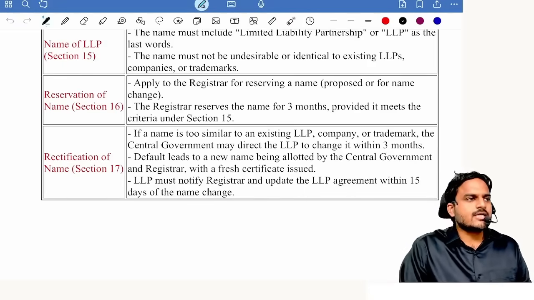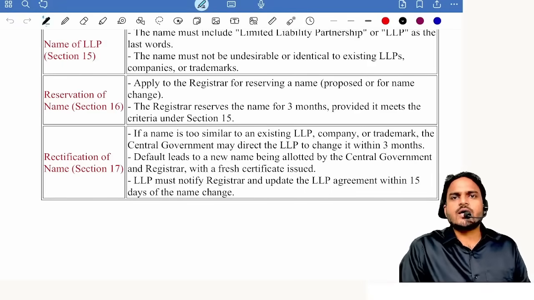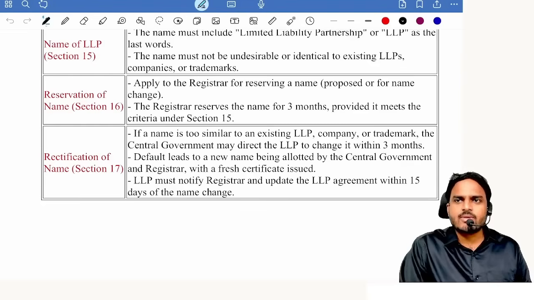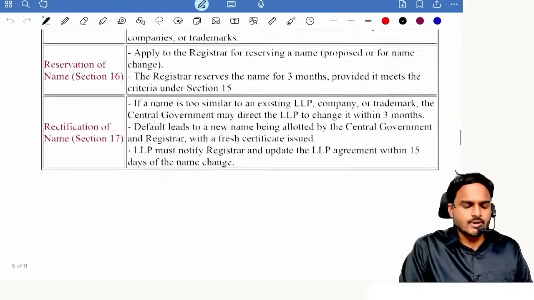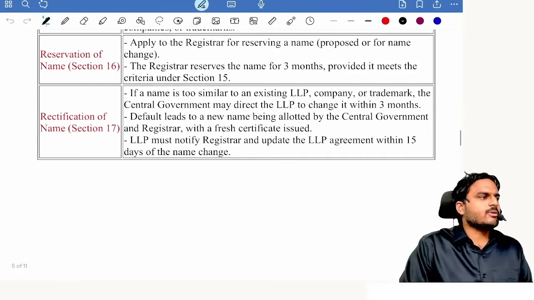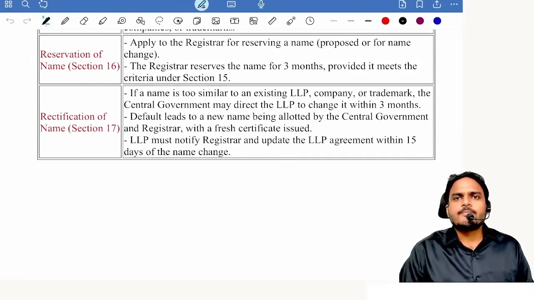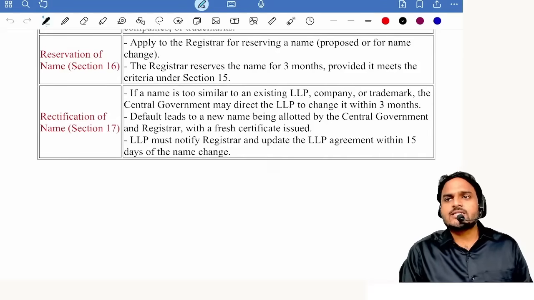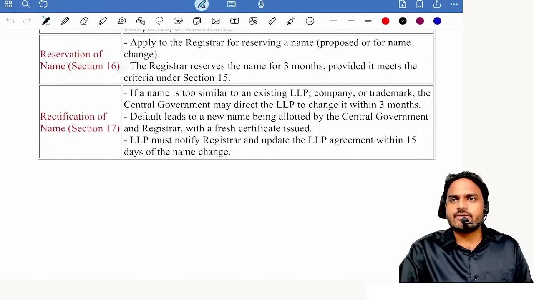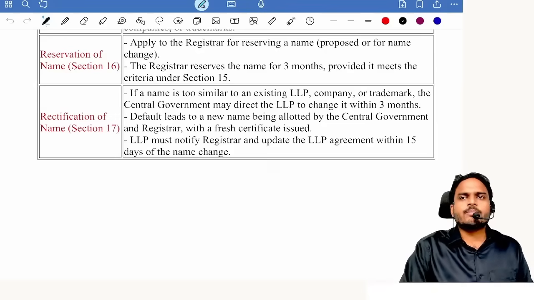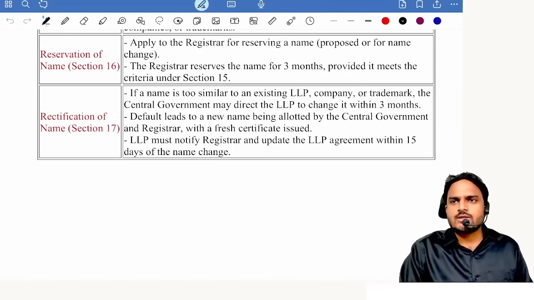When does it become undesirable? If it is identical to or resembles the name of an existing trademark, LLP, company, and undesirable in the opinion of CG. Next one, reservation of name. Tell me, how long shall a name be reserved? 3 months from the intimation by registrar. Today if ROC gives intimation to you, yes, your name is reserved, 3 months it will be reserved. Within 3 months you need to file the incorporation document, you need to execute an LLP agreement also.